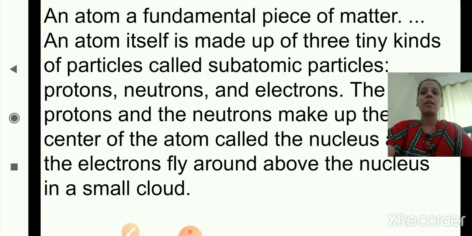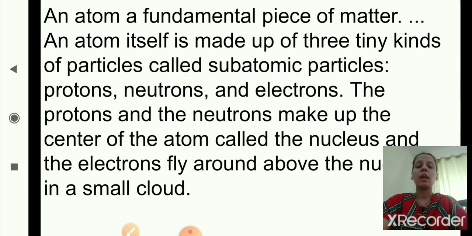An atom is a fundamental piece of matter. An atom itself is made up of three tiny kinds of particles called subatomic particles: protons, neutrons and electrons.